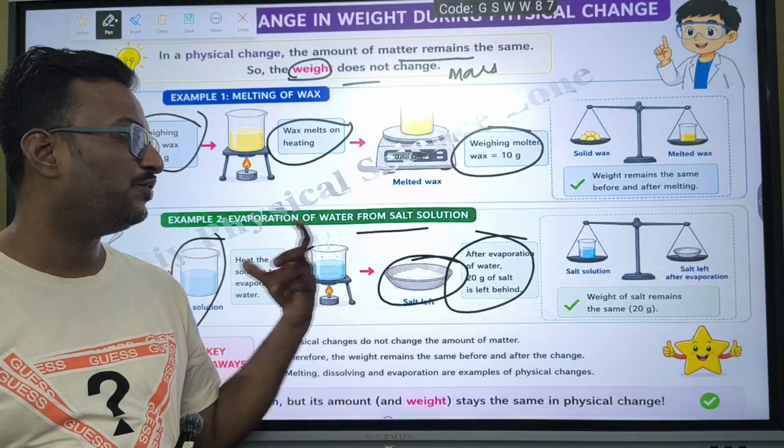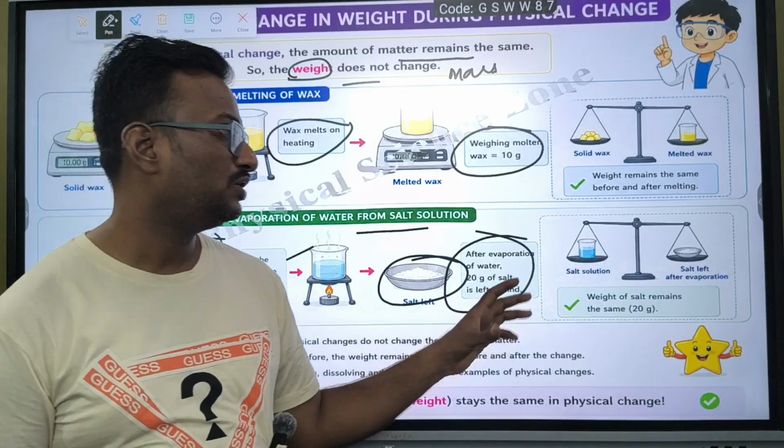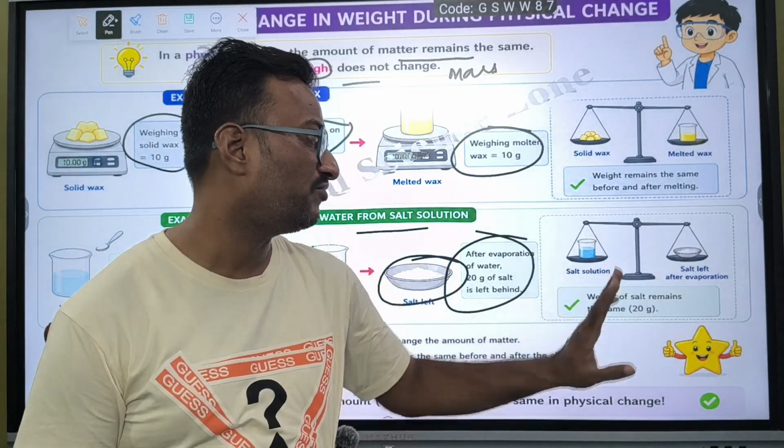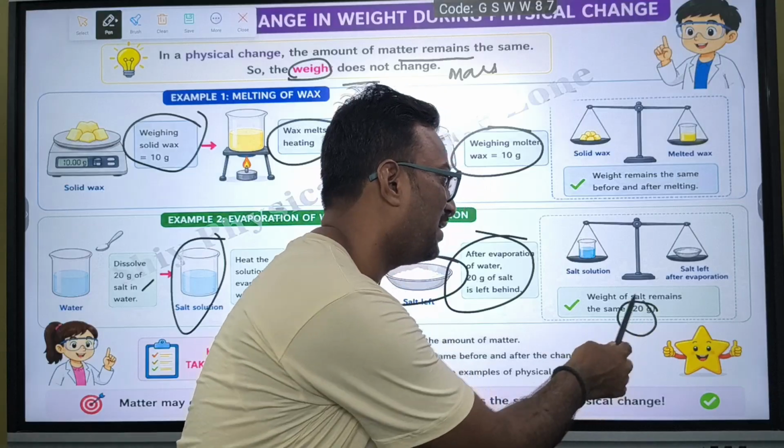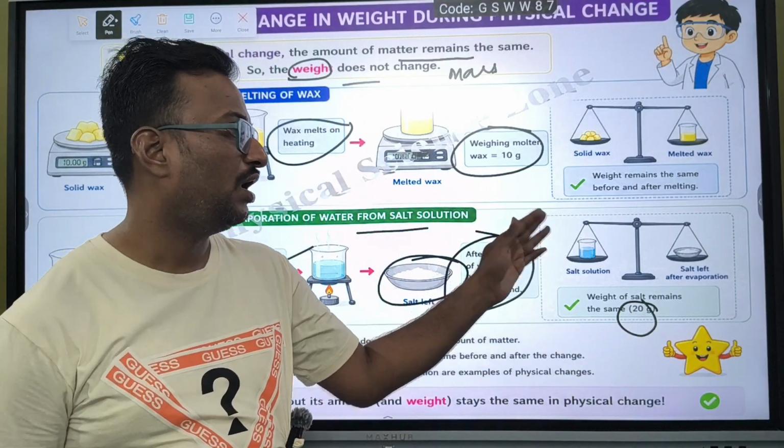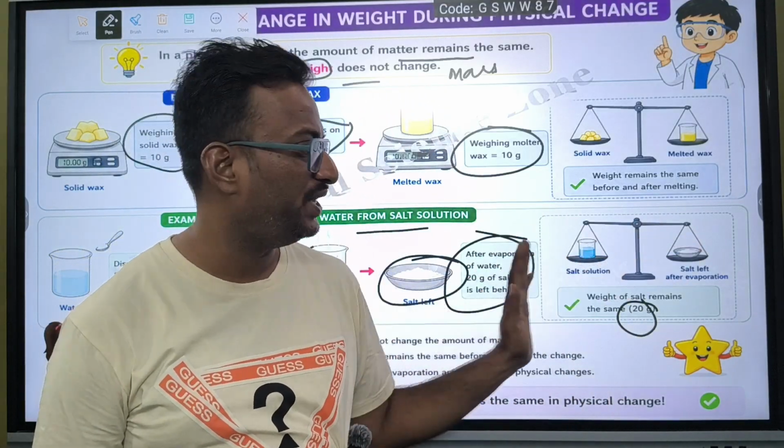There should not be any weight loss. Weighing of the salt remains the same. I mean the salt in the salt solution and the salt left after evaporation should be the same.